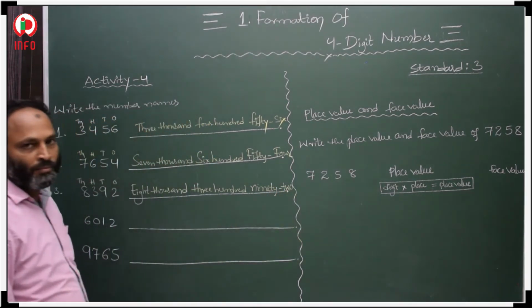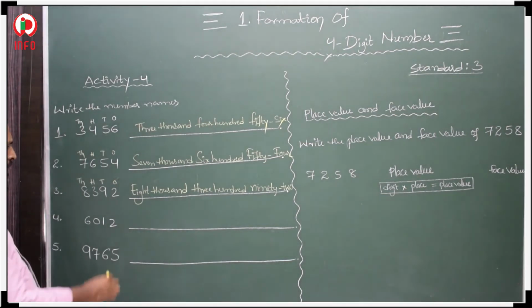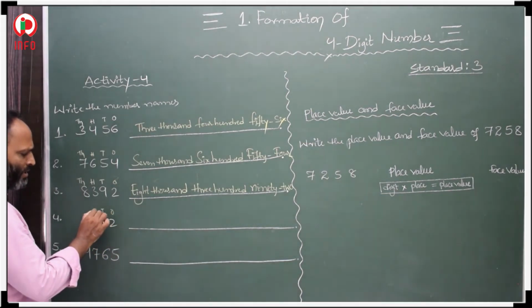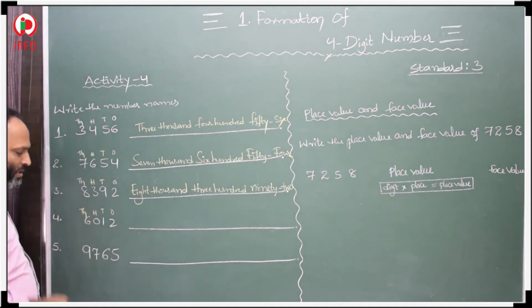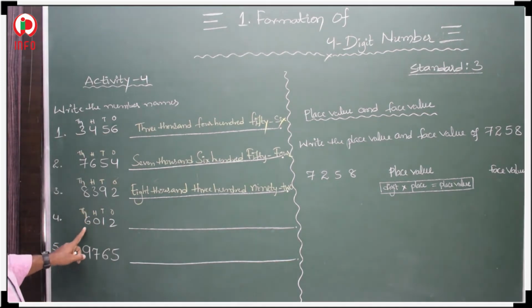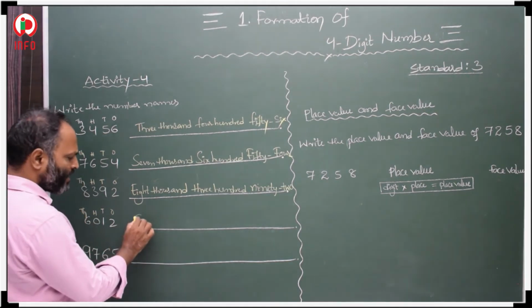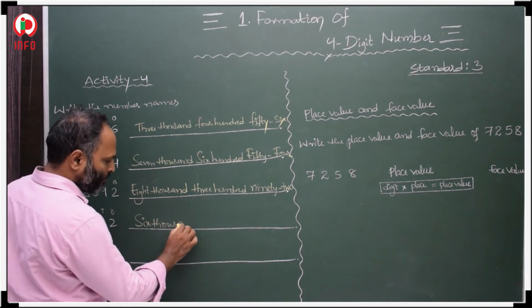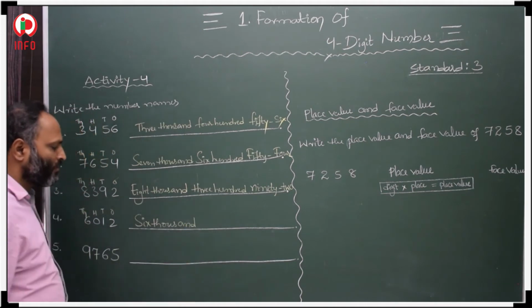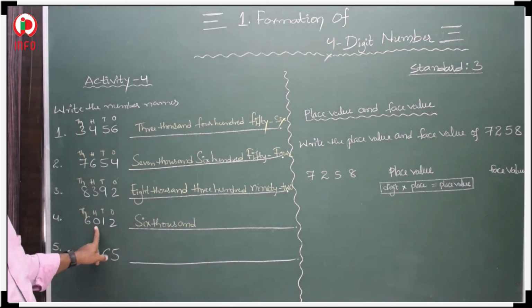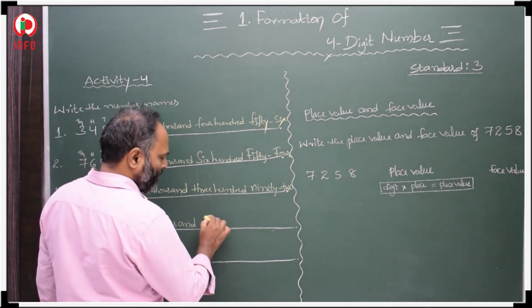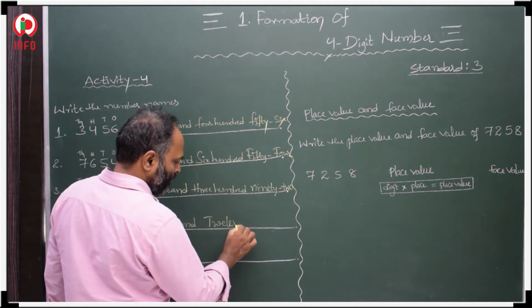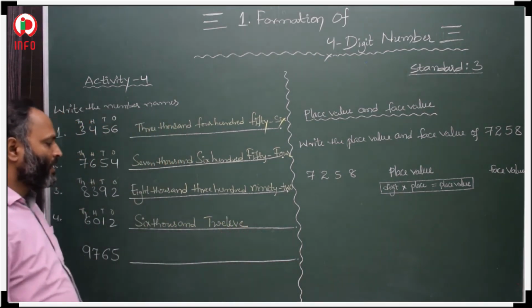Next, ones place, tens place, hundreds place and thousands place. 6 is in thousands place, that is 6,000. And 0 is in hundreds place, no need to take. 1 and 2, that is 12. Now we have to take 12. 6,012.